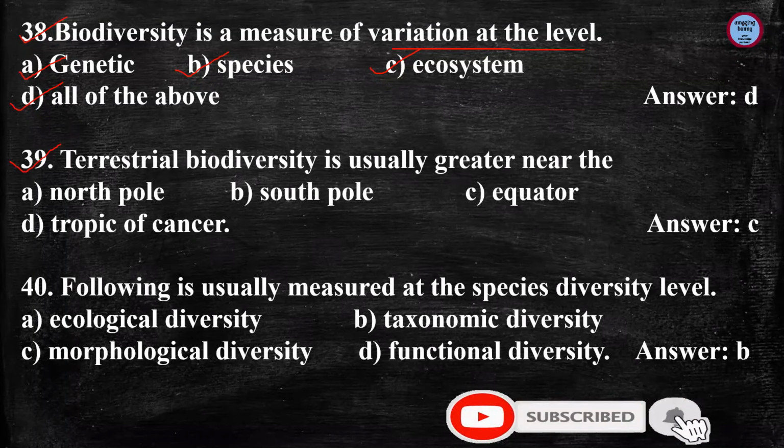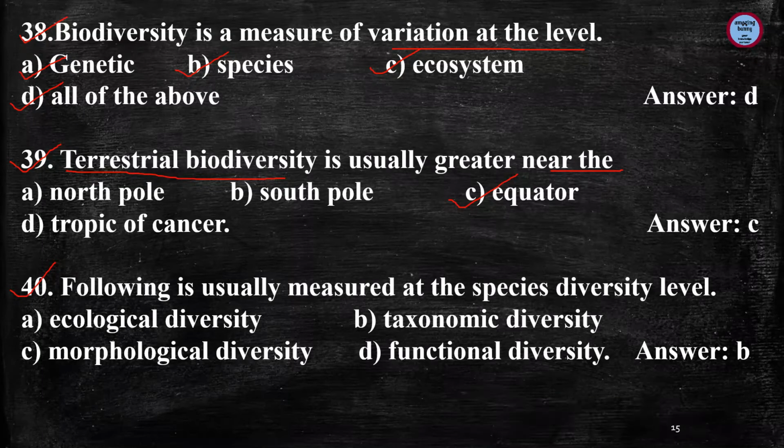Next question is, terrestrial biodiversity is usually greater near the, and the answer is equator. So terrestrial biodiversity is greater near the equator. Next question is, following is usually measured at the species diversity level. So species diversity level, and the answer is taxonomic diversity, because taxonomic diversity is based on the species diversity.